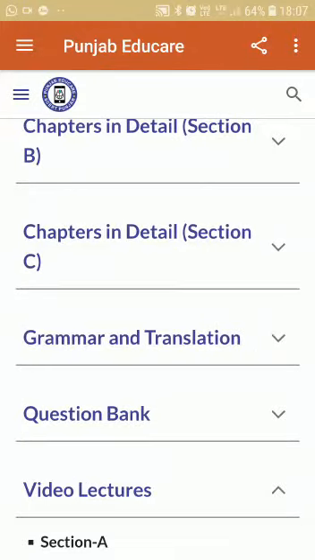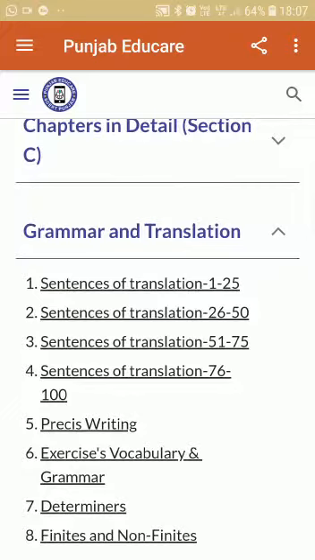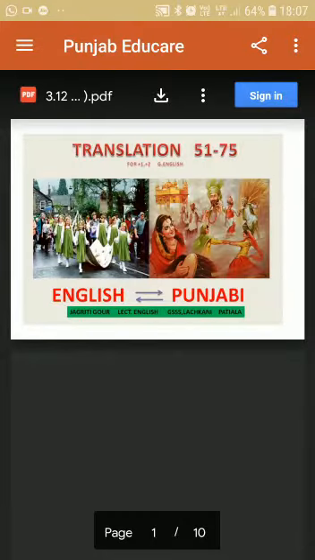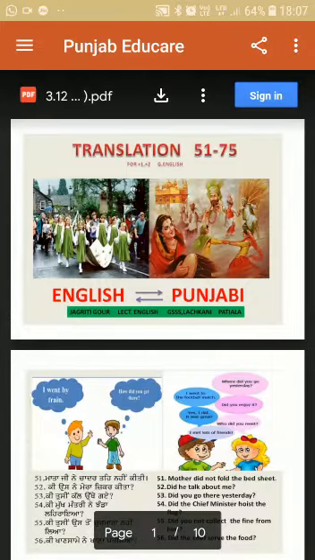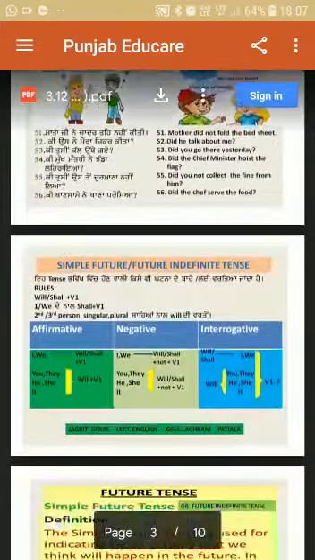Then grammar and translation, you are going to get 75 sentences: 1 to 25, 26 to 50, 51 to 75. Just revise from here. You must be having grammar books at home. If you are not having them, you can revise from here, don't worry.